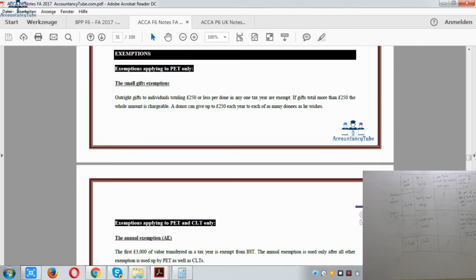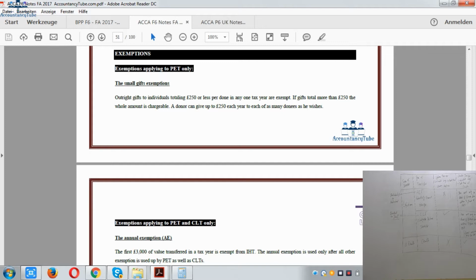Right then, after that, on the next page, page number 50, exemptions applying to potentially exempt transfers only. Now let me see if we can do any questions with regards to that. Just give me 1 second. We have seen the residence nil rate band, but we haven't seen how to calculate the IHT. So let's move on, we will do the questions in a minute.